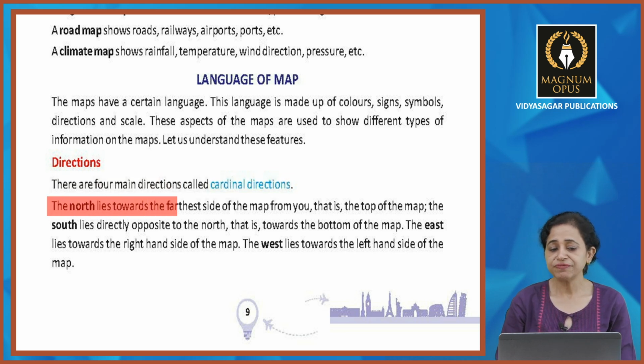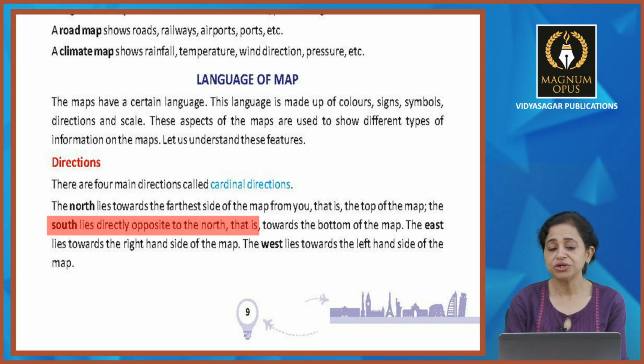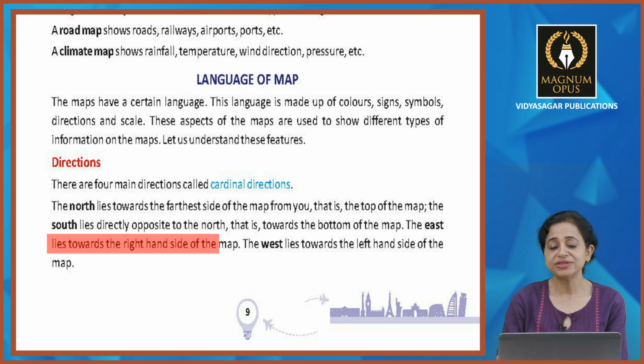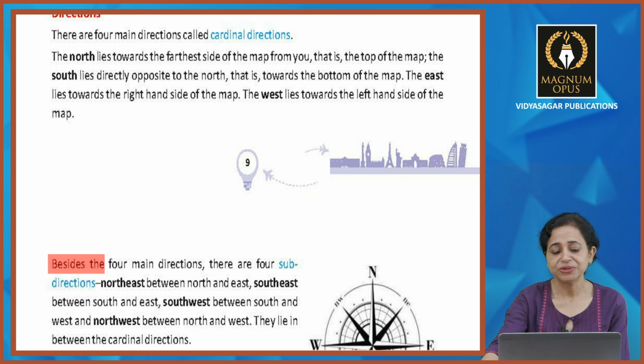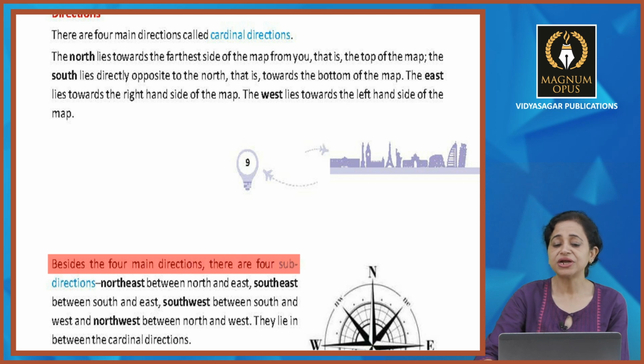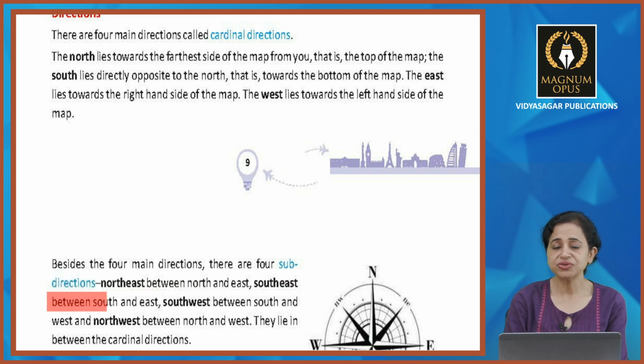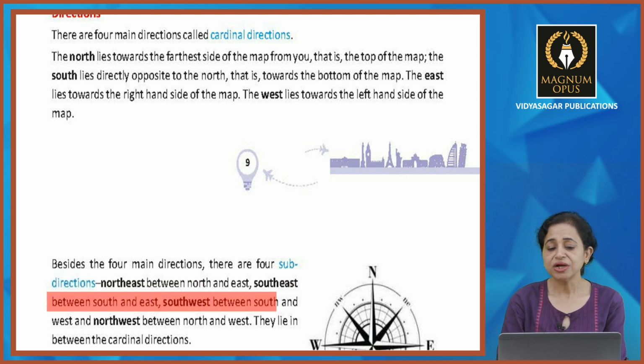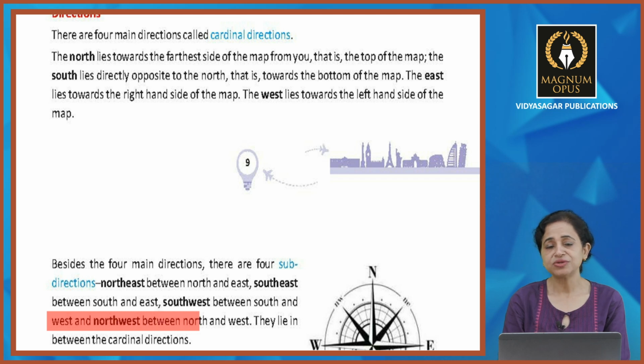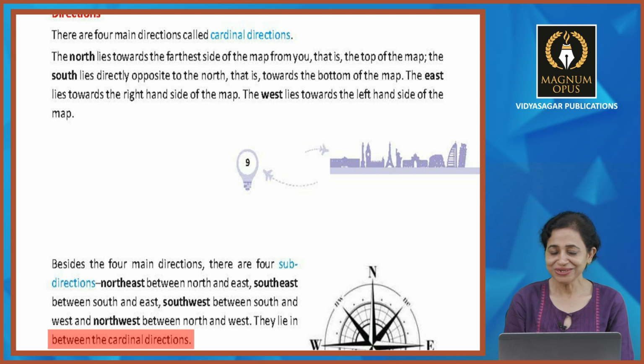The north lies towards the farthest side of the map from you, that is the top of the map. The south lies directly opposite to the north, that is towards the bottom of the map. And the east lies towards the right hand side of the map, and the west lies towards the left hand side of the map. Beside the 4 main directions, there are 4 sub directions. Northeast between north and east, southeast between south and east, southwest between south and west, and northwest between north and west. They lie in between the cardinal directions, right?